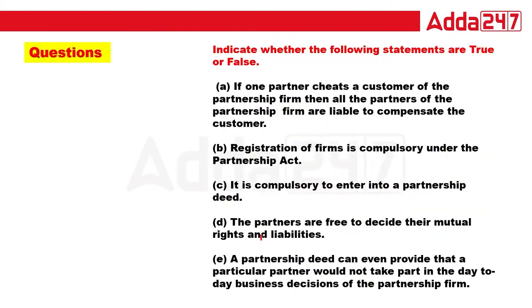Now let's do the questions of this one. The first one, true and false. If one partner cheats a customer, then the partnership firm is liable to compensate the customer. We know that the concept of agency will be applied, so the statement is true. Registration of firm is compulsory. The answer is absolutely false. That is not compulsory. It is compulsory to enter into the partnership deed. If registration is not compulsory, we cannot say that the partnership deed is compulsory. So this is a false statement.